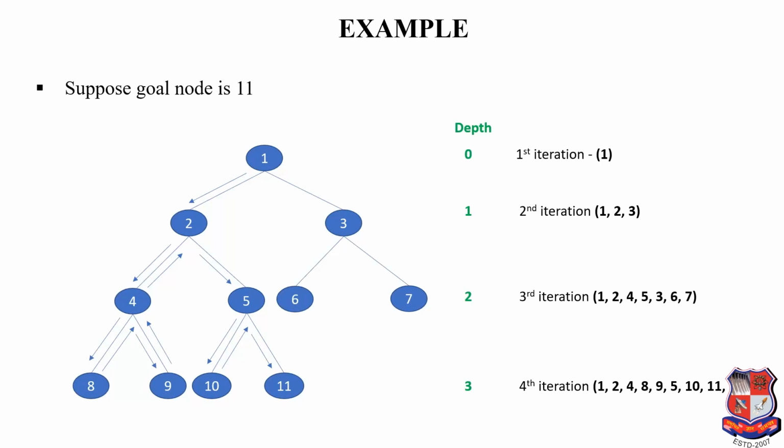DFS is efficient in terms of space, but requires some cutoff depth in order to force backtracking when the solution is not found. Otherwise, it may go into an infinite loop. And BFS is guaranteed to find the shortest solution path but requires a large amount of space because all leaf nodes have to be kept in memory. So by taking the advantages of both BFS and DFS, IDDFS gives us the optimal solution compared to BFS and DFS. Hope you all understand this concept of IDDFS. Thank you.